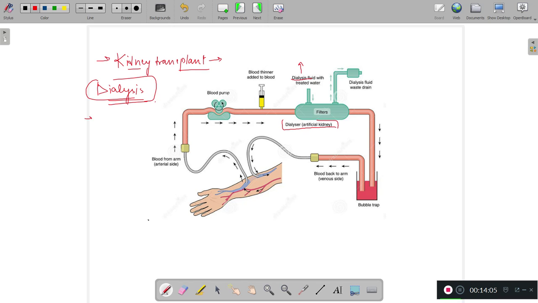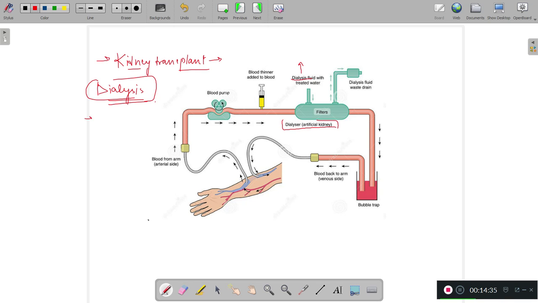The blood from an artery in the patient's arm is made to flow into the dialyzer of a dialysis machine, and this dialysis machine is made up of long tubes of selectively permeable membrane like cellulose, which are coiled in a tank containing dialyzing solution.